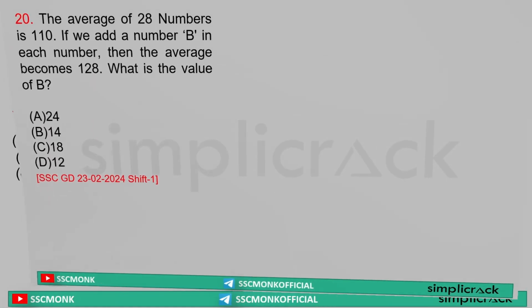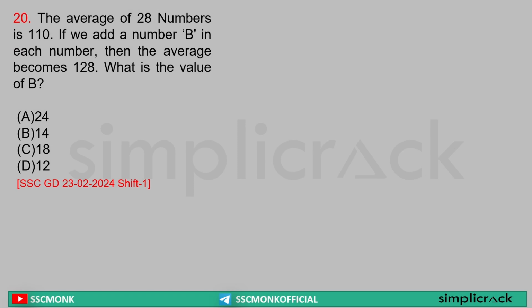Next. The average of 28 numbers is 110. If we add B to each number, then the average will be 128. What I told you, whatever we add, it will be increased in the average. So 128 minus 110 will be my B, that is equal to 18. So 18 has been added. So B value is 18.